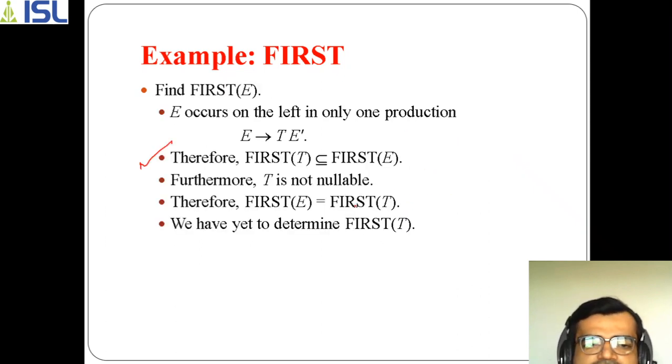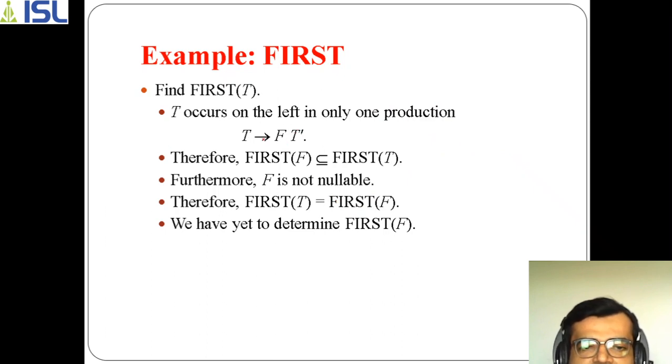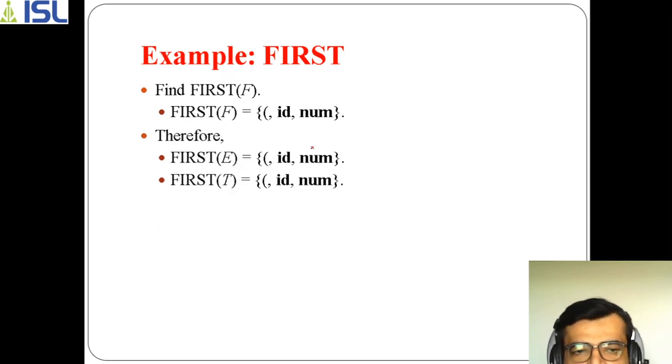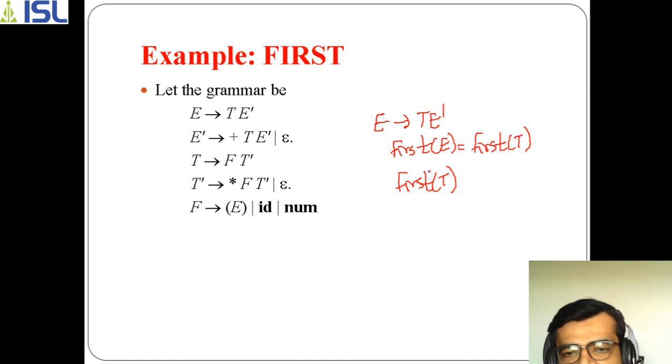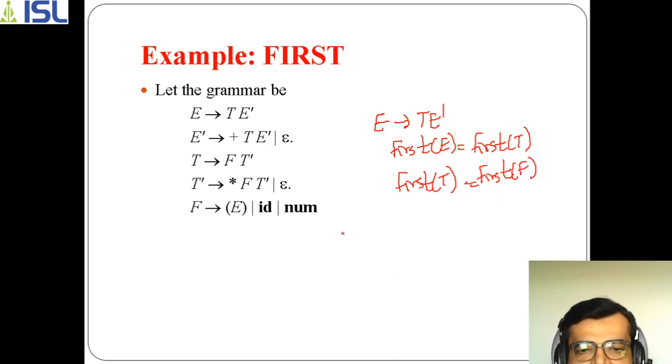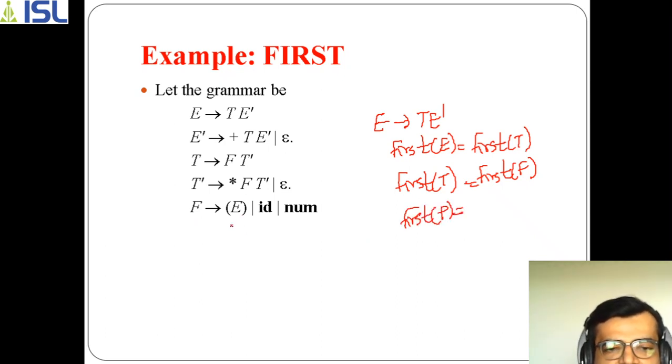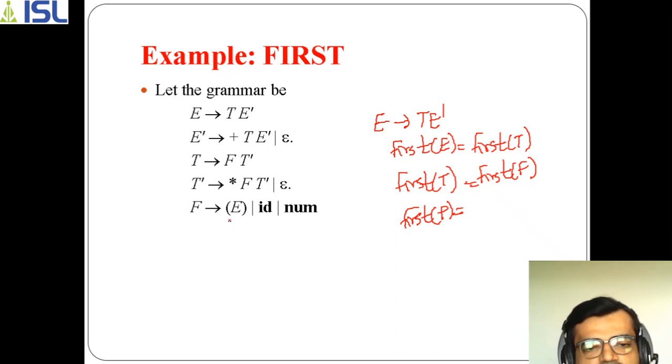In order to determine first of T, we have to focus on this line, F T dash. So F T dash means F is also a non-terminal, so I should write first of F. For finding first of F, if you observe this case, this opening bracket is also a terminal.